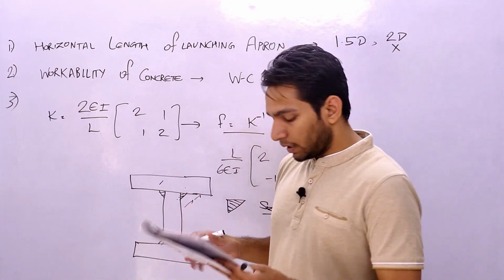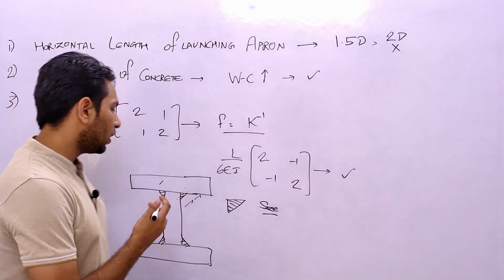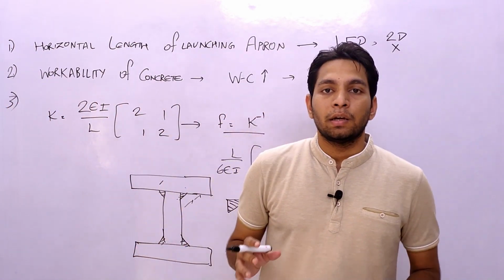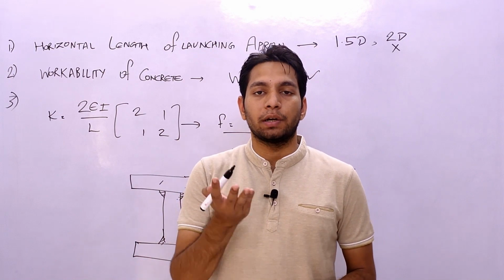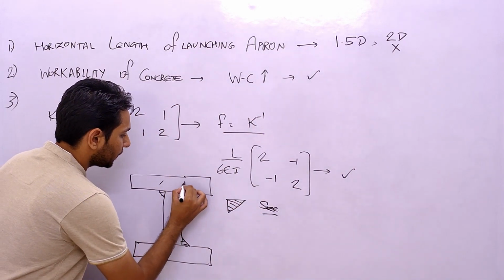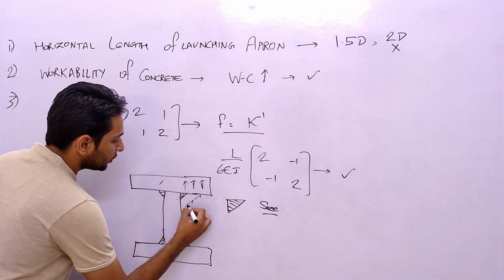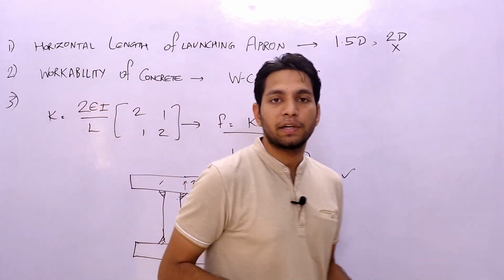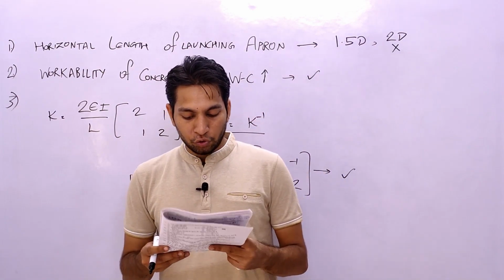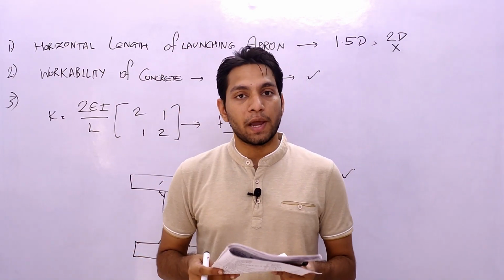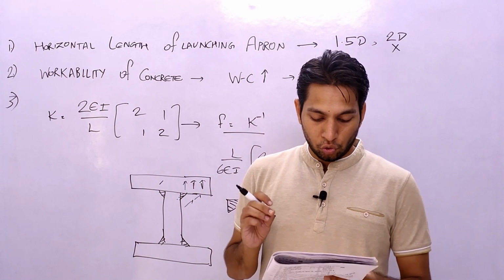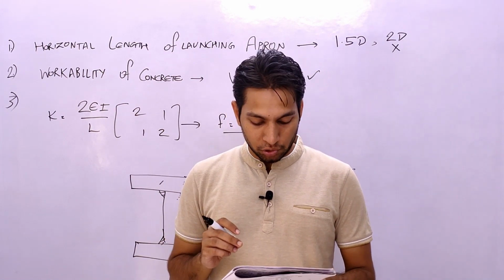Now we can see clearly that it is designed for horizontal shear. If you know the strength of materials concepts, what we design for in shear is basically the horizontal shear, not the vertical shear. If this is our shear here, the vertical shear is nothing but the horizontal shear itself coming in the plane. So the answer should be horizontal shear at the junction of a flange and web. The size will depend on the horizontal shear, not on the vertical shear force at the section. So the answer should be D.